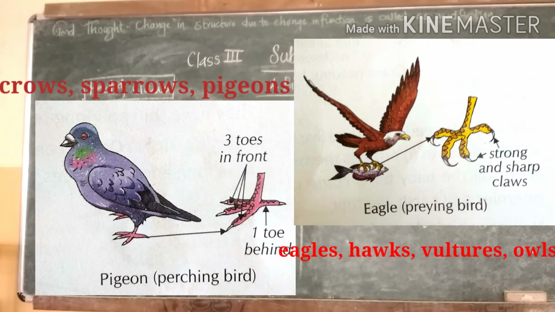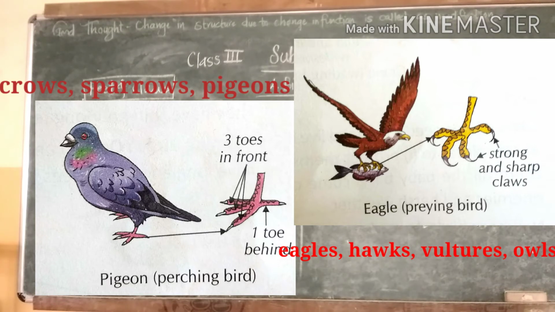First type is the perching birds. Some birds have toes that help them hold the branch of a tree very firmly to rest or even sleep at night without falling. This act is called perching, and these birds are called perching birds.